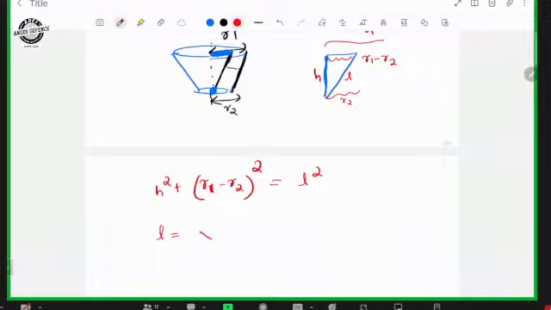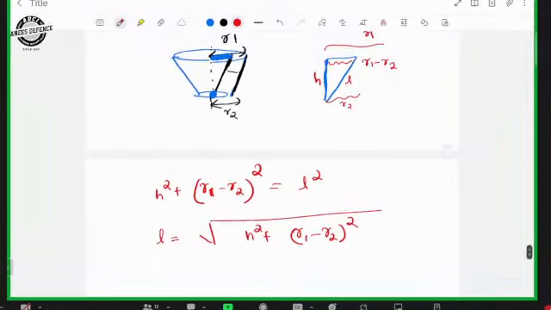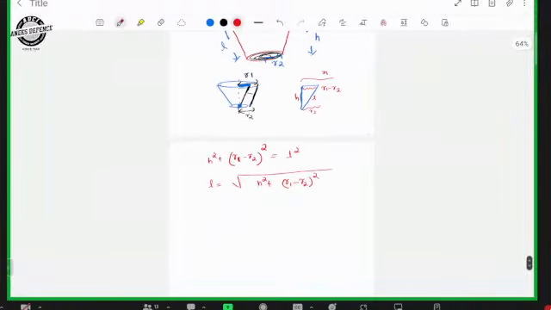So L equals the square root of H square plus R1 minus R2 the whole square. This is an important formula related to a frustum of a cone. Then we have to consider the curved surface area.